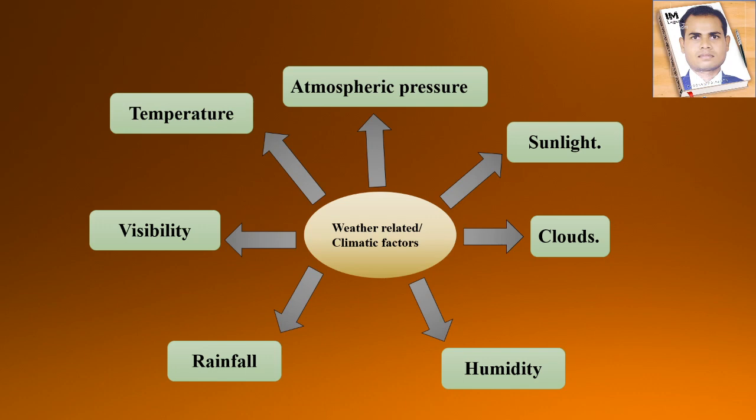Next is temperature. We know pressure changes with the temperature, right? In the summer season, in some places on the earth there will be very hot conditions, right? Because of the sunlight, that means the temperature will be very high. And in the winter season there will be an absence of sunlight. It means you can see the temperature will be lower. Okay, lower. So all these things are weather related factors. Okay, the climate depends on these factors.